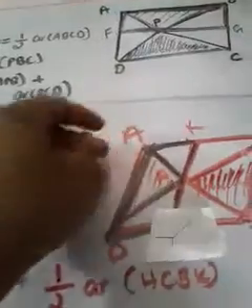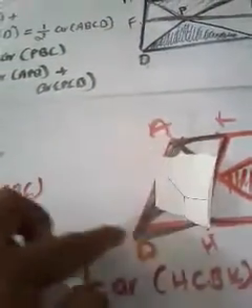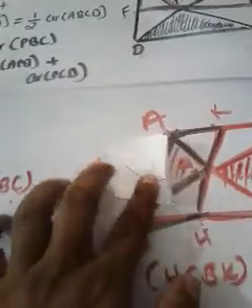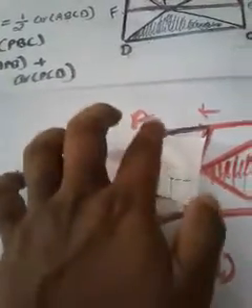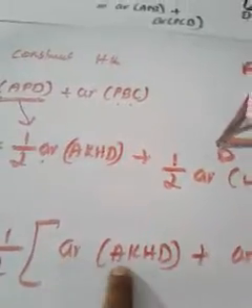Where is AKHD? Its area means this complete portion. And next is area of HCBK, which is this complete portion. Area stands for the complete portion of that figure.